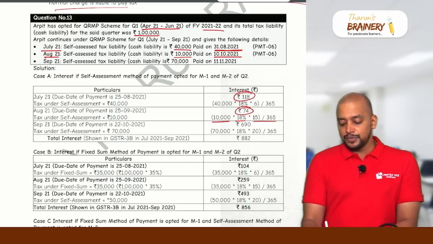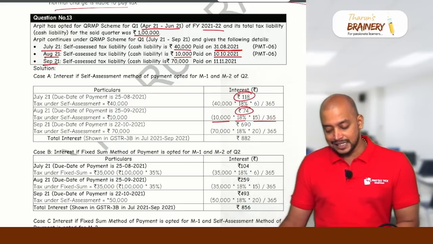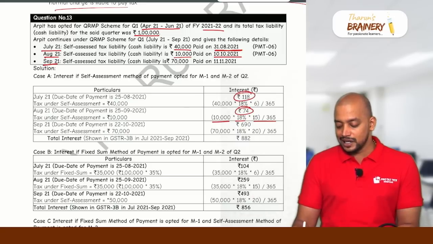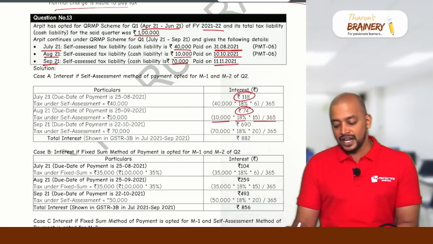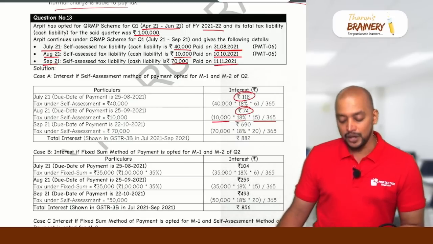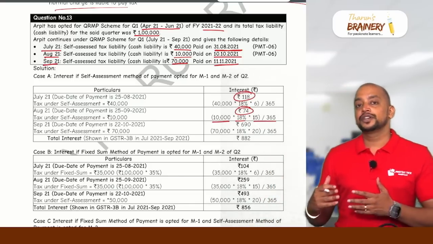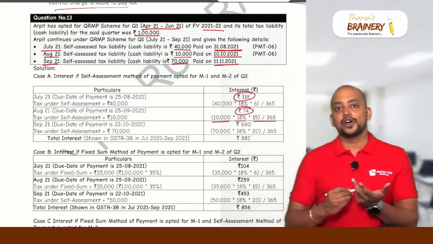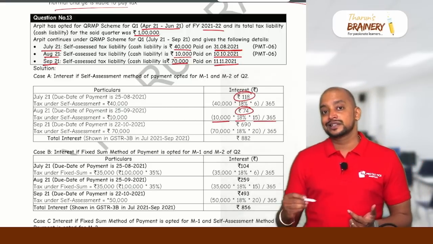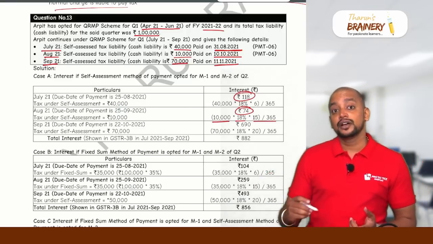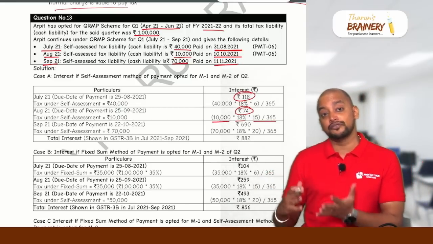Then September 21, self-assessed tax liability, cash liability is 70,000 paid on 11/11/2021. Now for the quarter July to September, what is the due date? For the quarter July, August, September, the due date is 22nd or 24th of October.